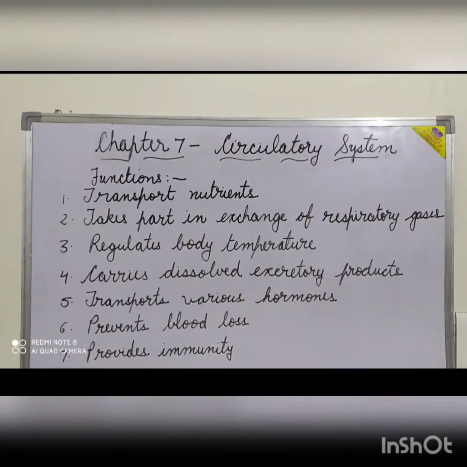Functions of blood. Blood performs the functions such as transportation, regulation, and protection within the body. It transports the nutrients from small intestine to all the parts of the body for assimilation. It takes part in the exchange of respiratory gases. The blood carrying oxygen is called oxygenated blood, and the blood containing carbon dioxide is called deoxygenated blood.